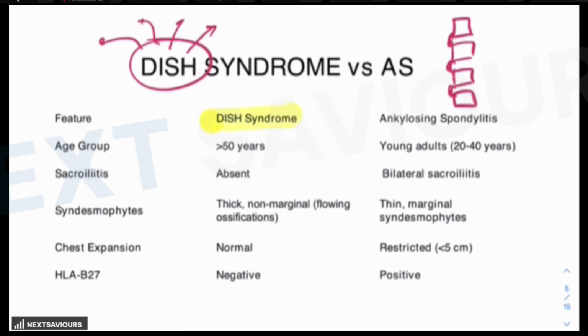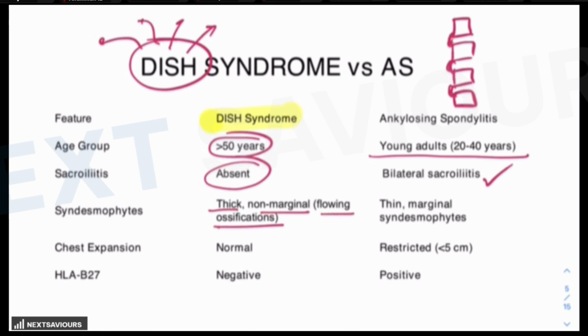You see, in this syndrome, the age is more in comparison to the ankylosing spondylitis. The sacroiliitis is typically absent, but it is typically present in ankylosing. In this syndrome, the syndesmophytes are thick, they are non-marginal, they are flowing ossifications, which you will see in the X-rays. As far as chest expansion and HLA-B27 are concerned, there is no positive finding. So, diffuse idiopathic skeletal hyperostosis is basically distinguished on the basis of the X-rays. And when we discuss the X-ray, you will come to know what are the two important findings on the basis of which you will mark the answer for this syndrome.